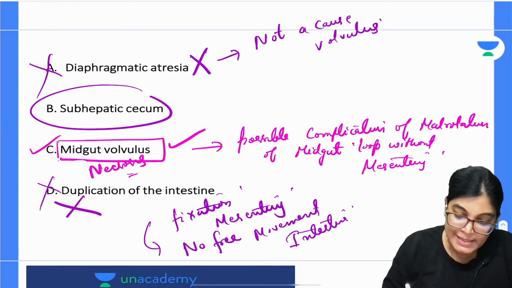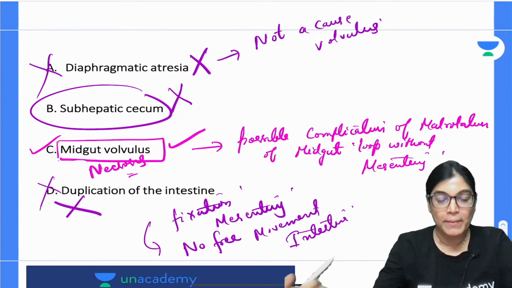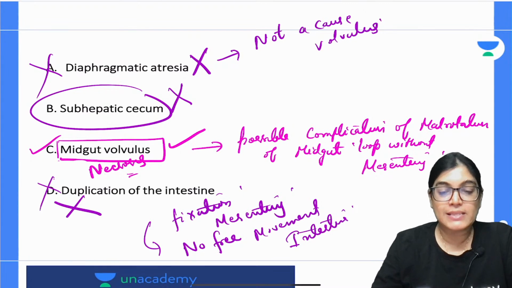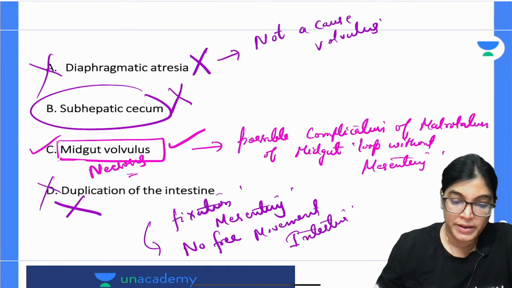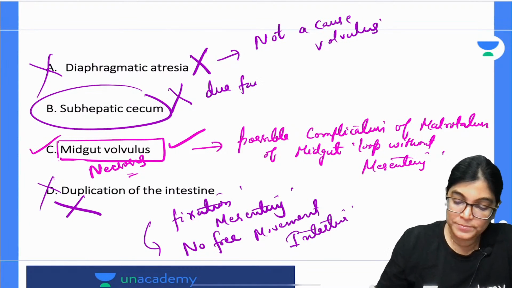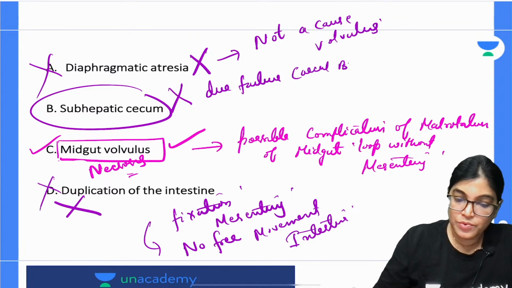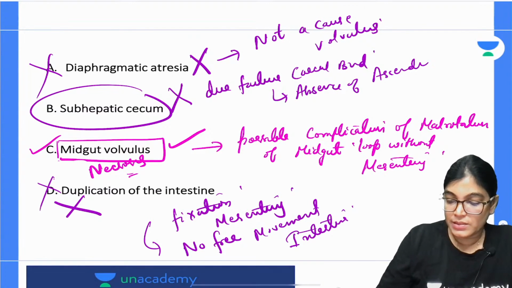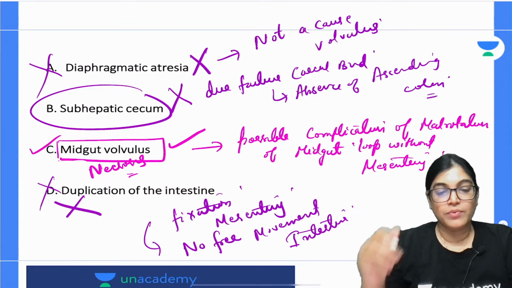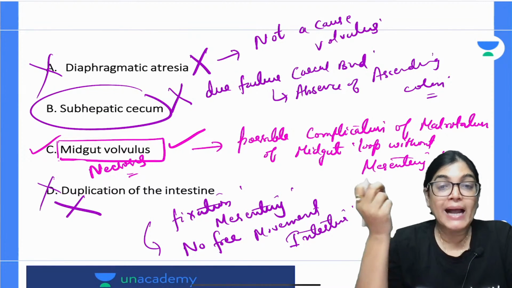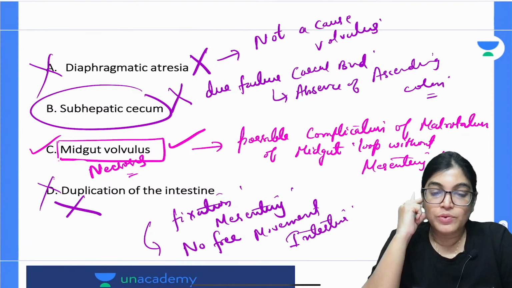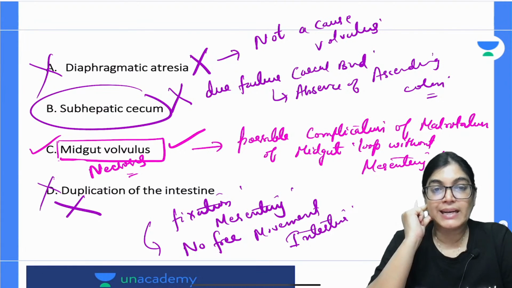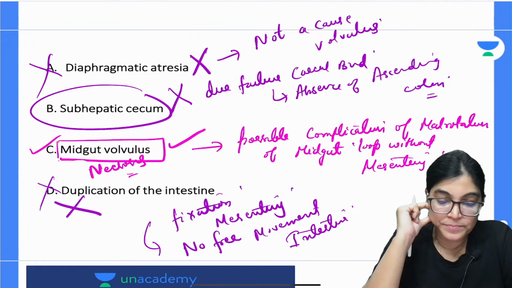Now, subhepatic cecum is also not the right answer. Subhepatic cecum is due to failure of cecal bud formation, which results in absence of the ascending colon. It is not going to lead to malrotation of midgut or cause any kind of loop without fixation. So this again supports that subhepatic cecum is not the right answer.